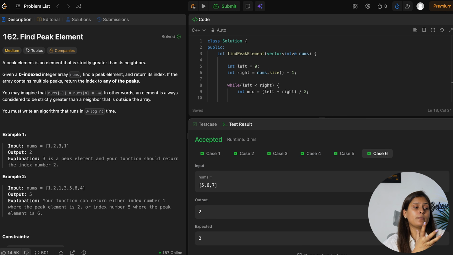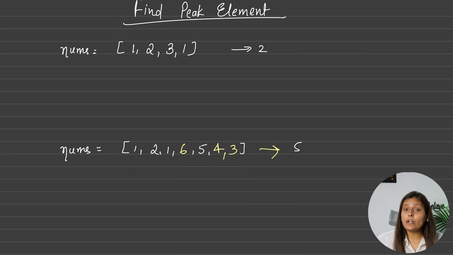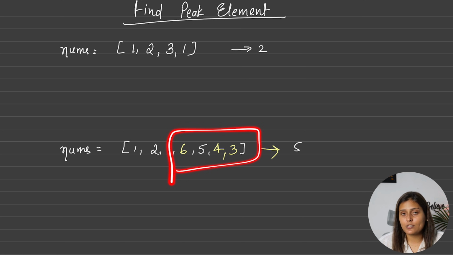Now here is your Python code if you are from a Python background. So I have shared all language code. I hope this will be helpful even if you are from any coding background. But now we'll do the condition for the right side. Okay, let's try to find the peak element towards the right side.